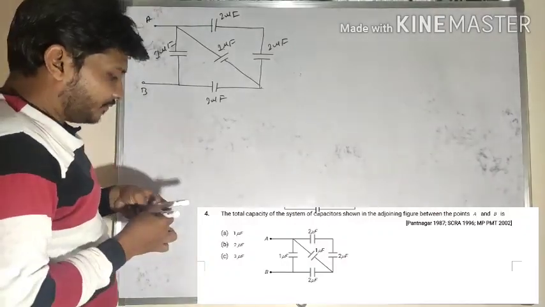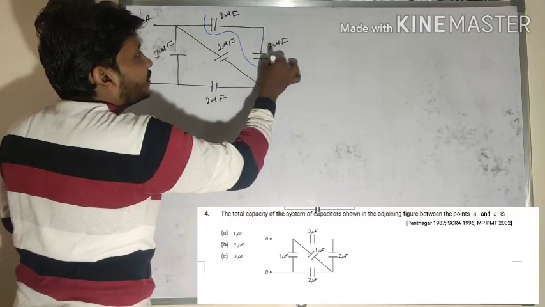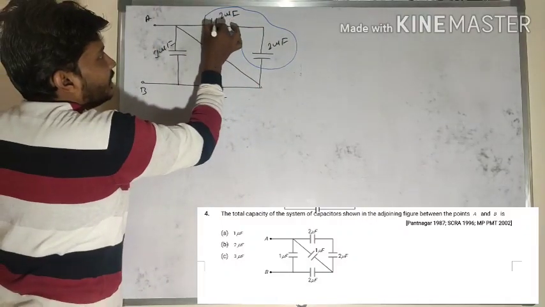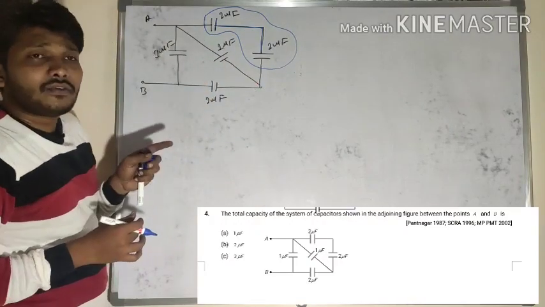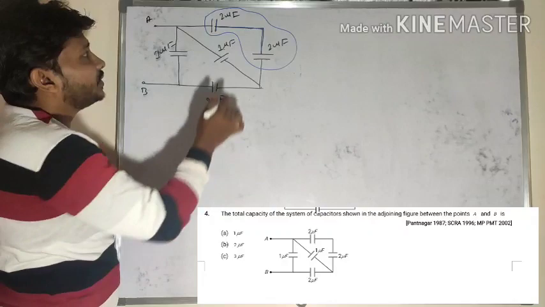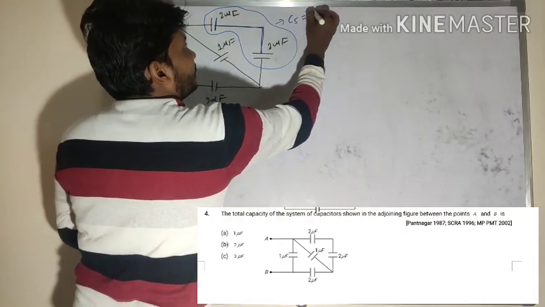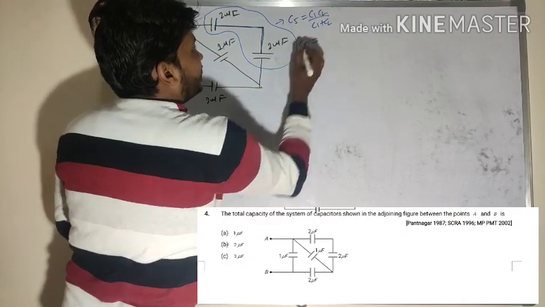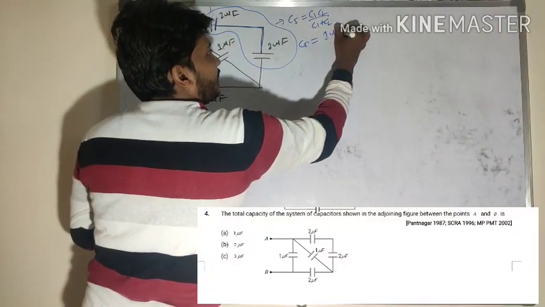First, what is the nature of combination between 2 microfarad and 2 microfarad here? Look at here. One end of the first capacitor is connected to the other end here. If one end of the capacitor is connected to the other end, that end to end connection is nothing but a series combination. So C1 into C2 divided by C1 plus C2, 2 into 2 divided by 2 plus 2. That is 1 microfarad.